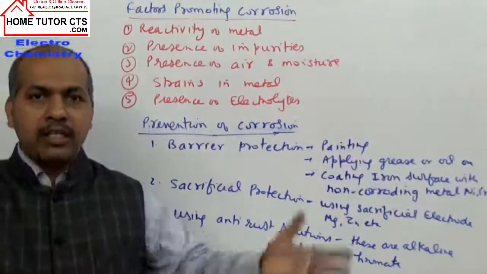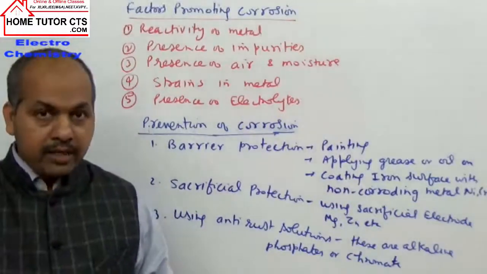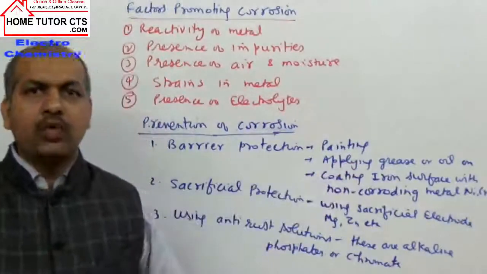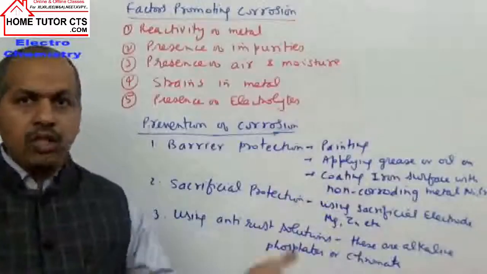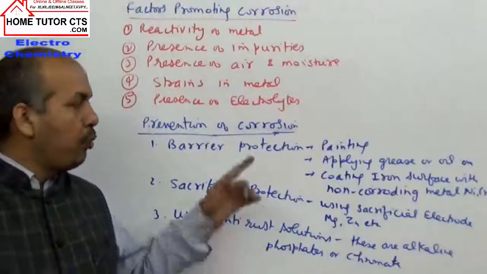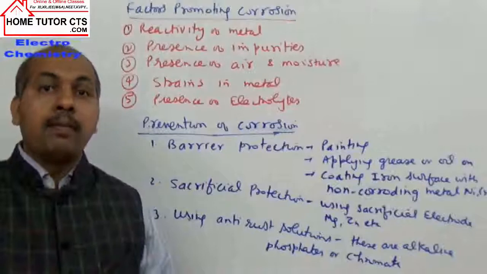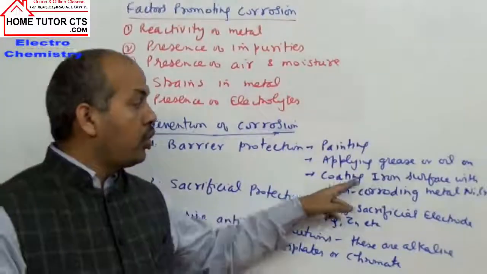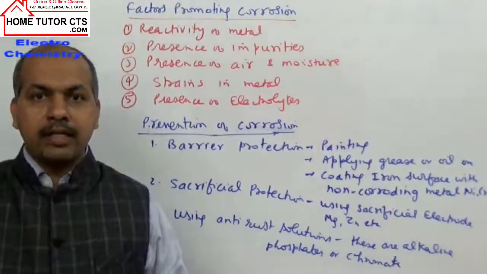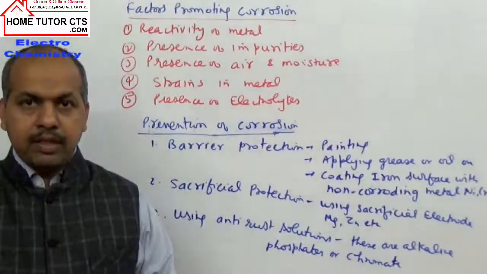What happens? They prevent the surface from coming in contact with moisture, water or air, to prevent rusting of iron. So this is commonly for the iron machinery and tools where we put the grease or the oils on the surface of the metals or iron surfaces to prevent air and moisture contact with the metal surface. Then there is coating of iron metal with non-corroding metals. We have several metals which are non-corroding, which can stand without corrosion.